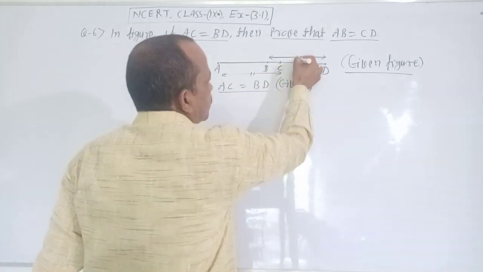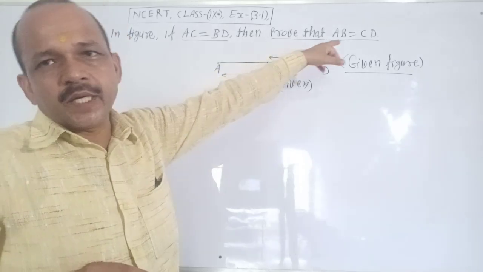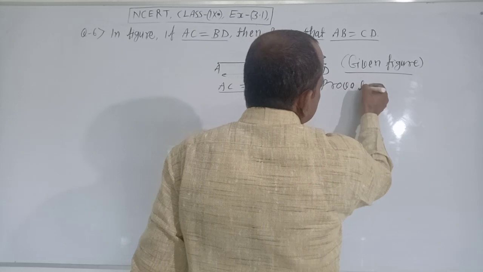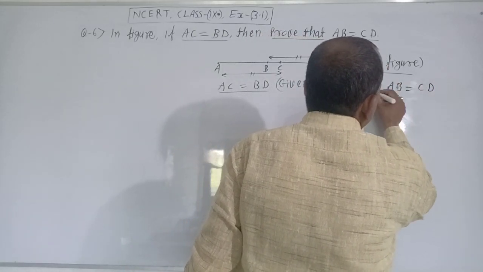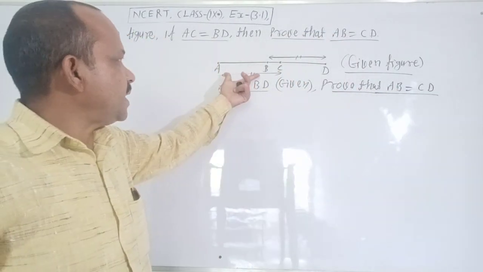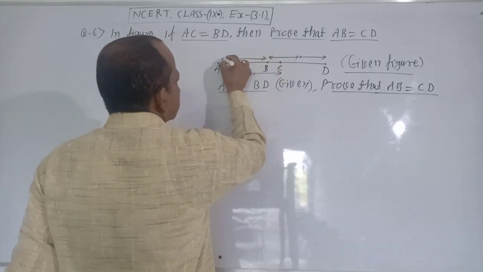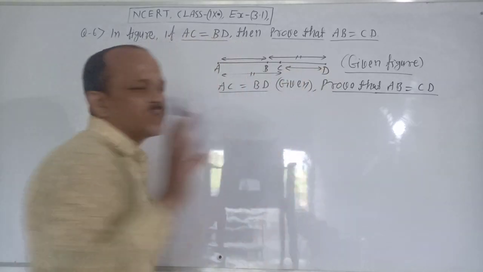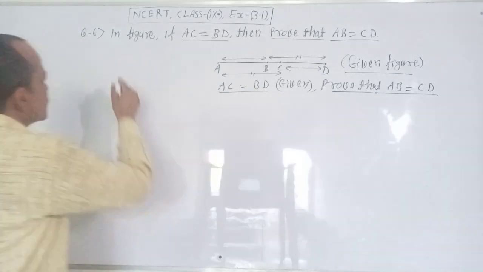It is given. Prove that AB equal to CD. Here AB and here CD. It is clear? No confusion about it? Very good. Solution.